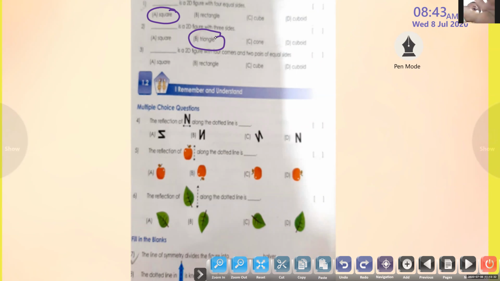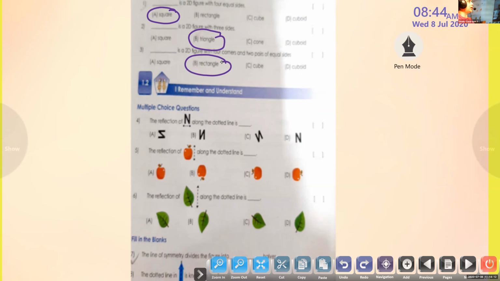All others, please mute. Dash is a 2D figure with 4 corners and 2 pairs of equal sides. Okay, dash is a 2D figure with 4 corners and 2 pairs of equal sides. What's that, Danvin? Is it square, rectangle, cube, or cuboid? Rectangle. Very good. Question number 3. Rectangle is a 2D figure with opposite sides equal. What about square? Tanvi?